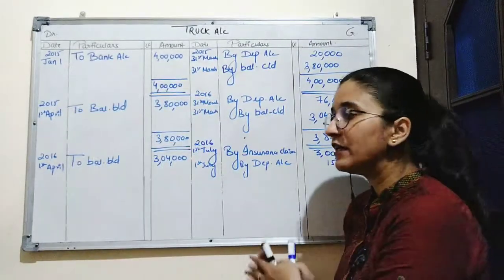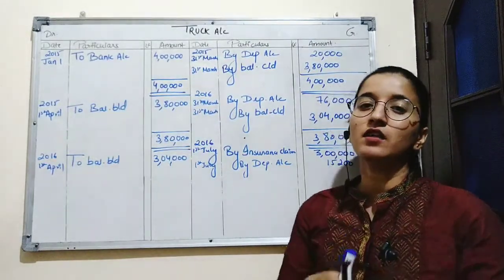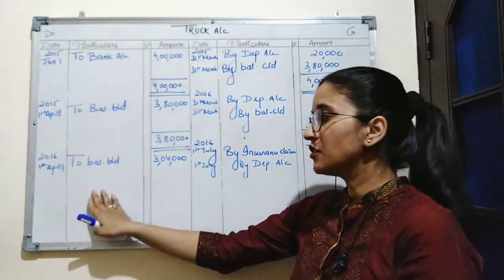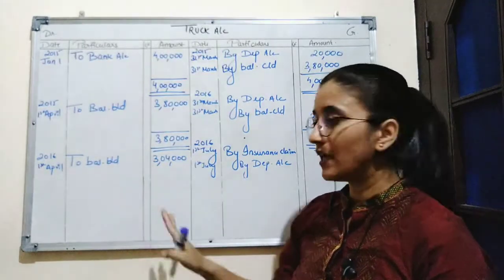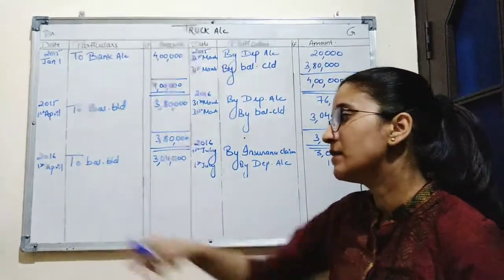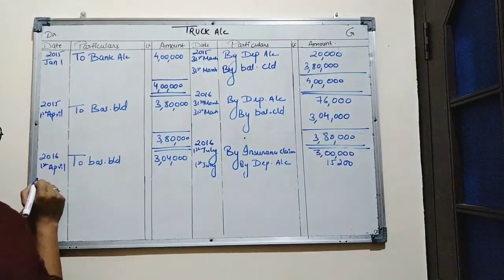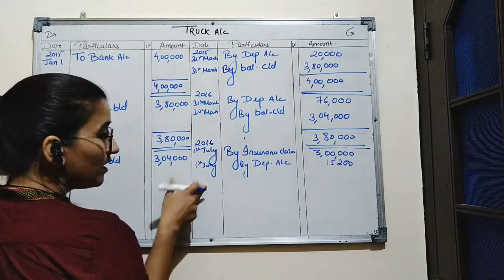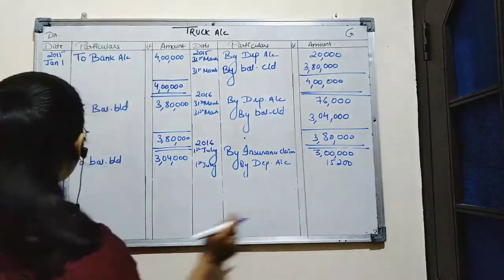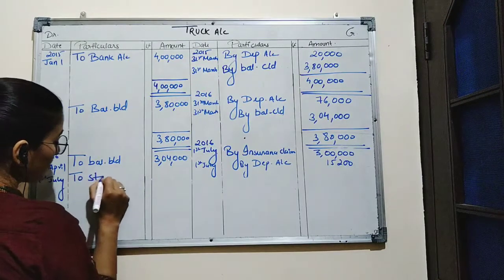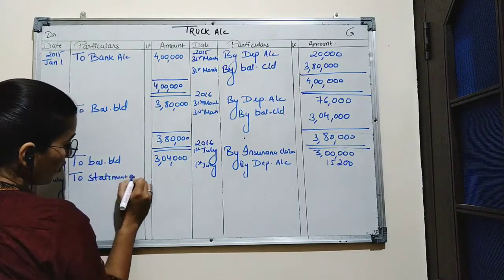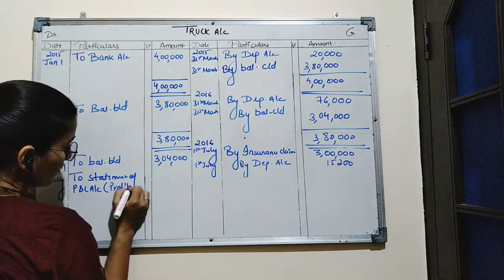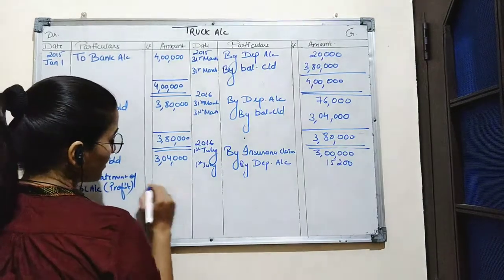As we know, the profit is treated as the income for the company. Income is always credited. Now, while posting that income on ledger, we will write it on opposite direction. That means the profit will be written on debit side. The company has earned the profit on 1st July 2016 by receiving the amount from insurance company. So we will write it as to statement of P&L account profit. Profit earned by the company was